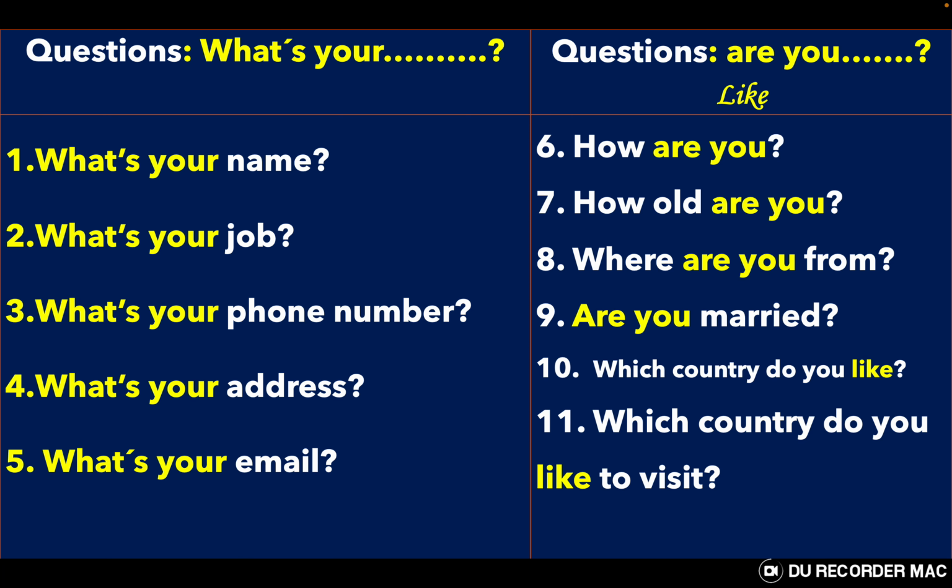Now we have the two groups of questions. The first is with what's your, and the second one with are you. So you need to practice them a lot to remember them. Let's see the group of what's your. Number one, what's your name? Number two, what's your job? Number three, what's your phone number? Number four, what's your address? Number five, what's your email?